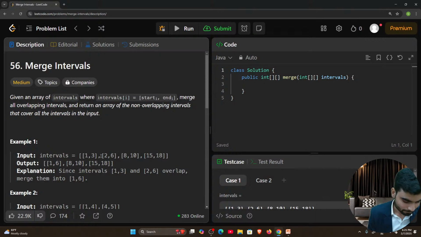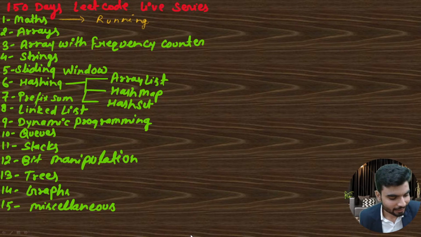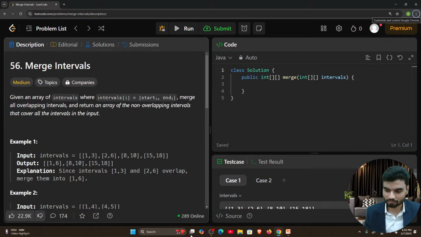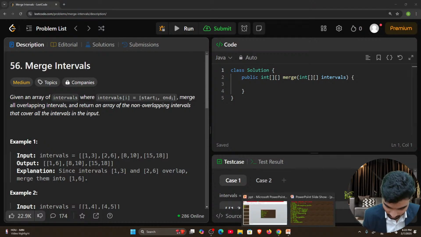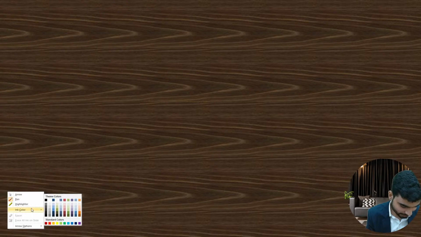So now we understand the question. We have an intervals array, and there we have some sub arrays. What we need to do is merge those overlapping intervals. What exactly the meaning is, I'll go to the slide and explain what they're actually mentioning. But before moving there, I need an input value, the test case. So this is the test case, the input value: intervals 1 comma 3, 2 comma 6, 8 comma 10. I'll take a new slide.